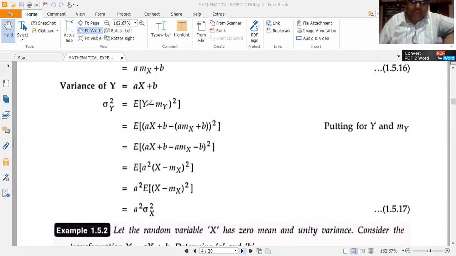Okay. So this is a very important derivation which we have done. So a, we have taken common and included with the square. Don't forget to include the square. If you forget to include the square, it will give an erroneous result.